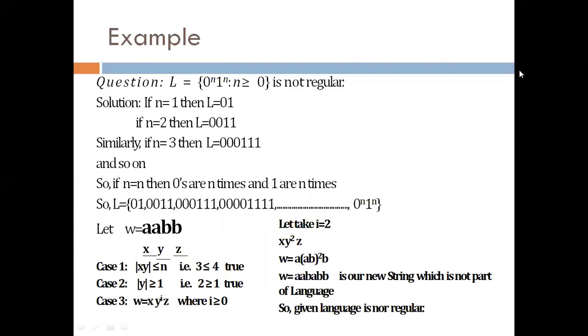Okay? For proving that this language is not regular, we'll take the cases. So if n is equal to n, then there are n number of times zeros and n number of times ones. So the language will be the strings 01, 0011, 000111, 0000 1111, and so on.